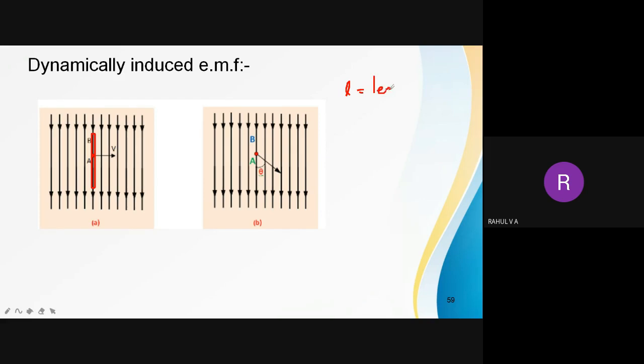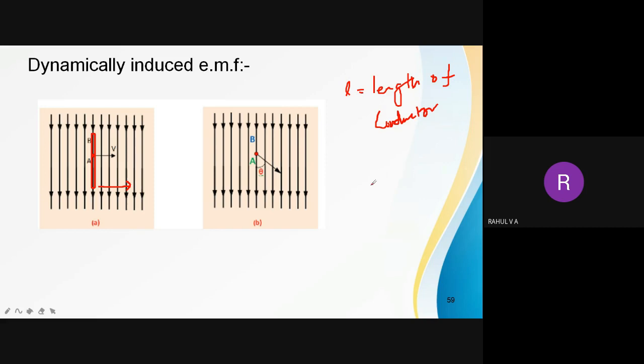L is equal to the length of the conductor. What happens is I am moving this conductor to a distance of dx.